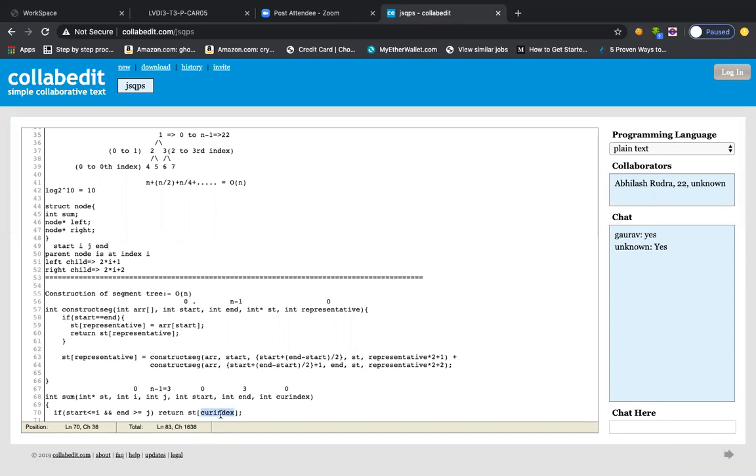Please post in the chat box what I'm trying to say. I'm just repeating it once again. Is it clear to you guys? Please post in the chat box.